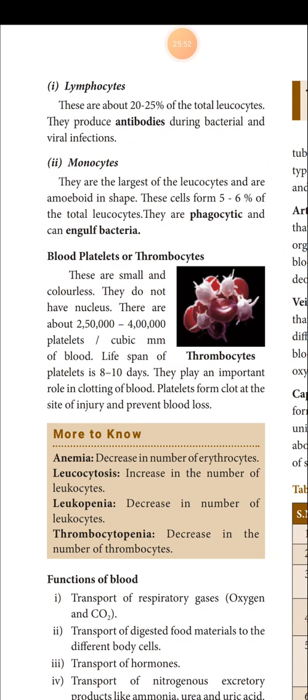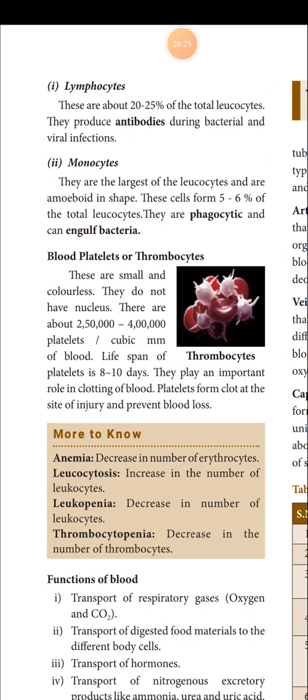Children, about this we can discuss in detail when you come to higher classes. Very interesting. Here it is given very simply: lymphocytes are involved in the production of antibodies during bacterial and viral infection. And there are two types of lymphocytes, B lymphocyte and T lymphocyte. B lymphocytes produce antibodies. What will T lymphocytes do? They destroy the infected cells themselves. About all this we will discuss in our higher classes.